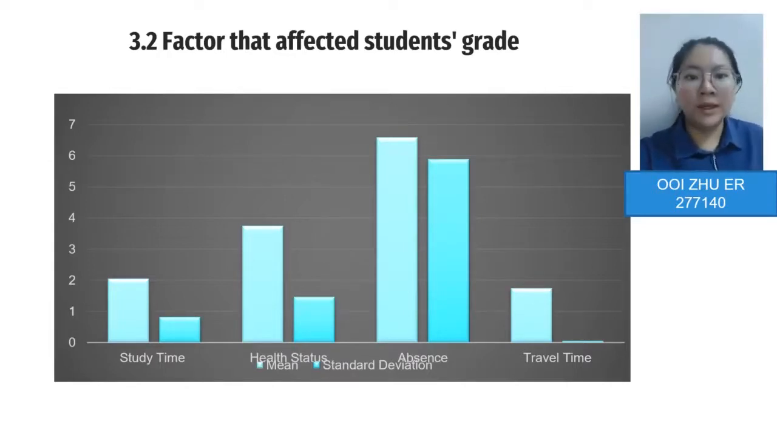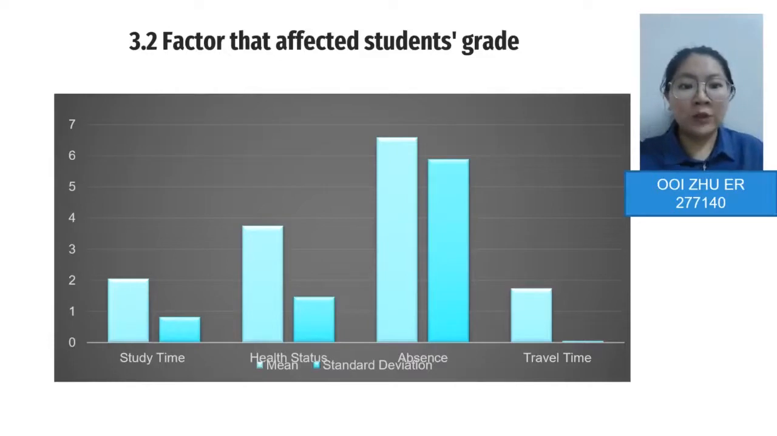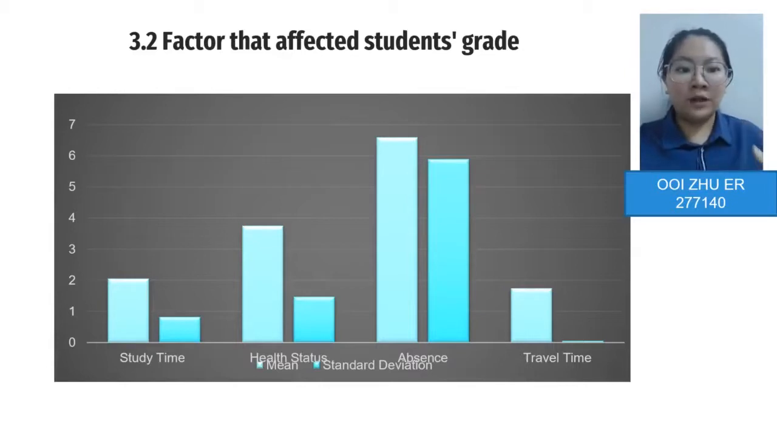in the exam. On the other hand, absences recorded the highest mean and standard deviation among those factors, which is 6.59 and 5.8970 for the standard deviation. It shows that the majority of students who get lower grades are those who are always absent from the class during lecture time.